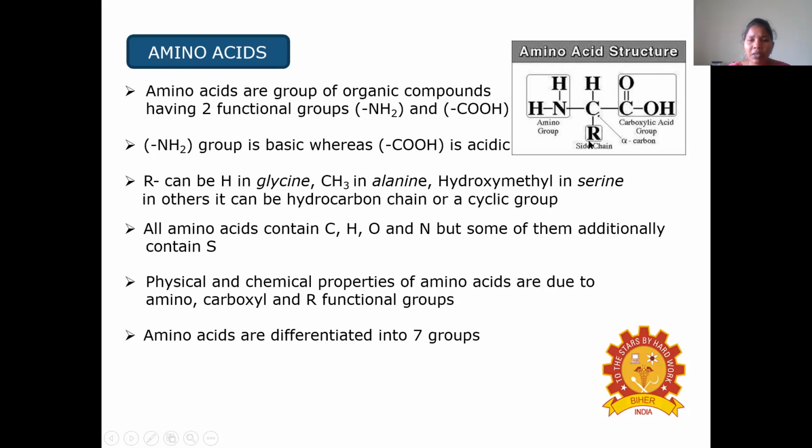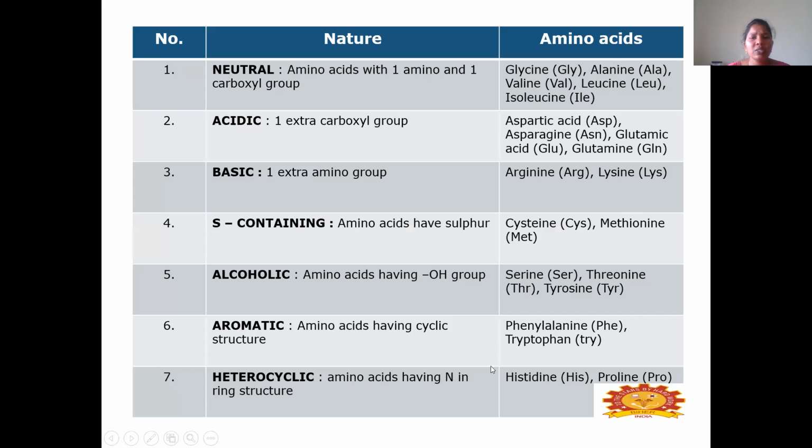This R may be hydrogen, a methyl group, a hydroxymethyl group, or a hydrocarbon or any acyclic group. All amino acids contain carbon, hydrogen, oxygen and nitrogen, but some additionally contain sulfur. The physical and chemical properties of amino acids are due to the amino group, carboxyl and other functional groups. Based on their nature, amino acids are differentiated into 7 groups.